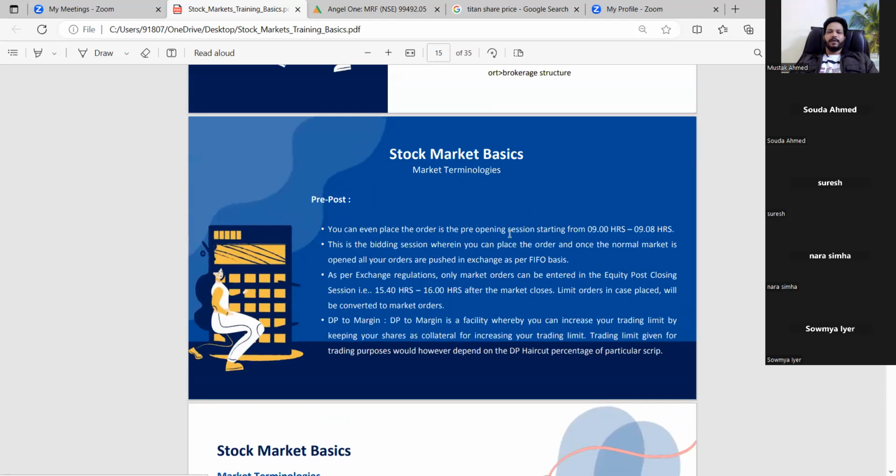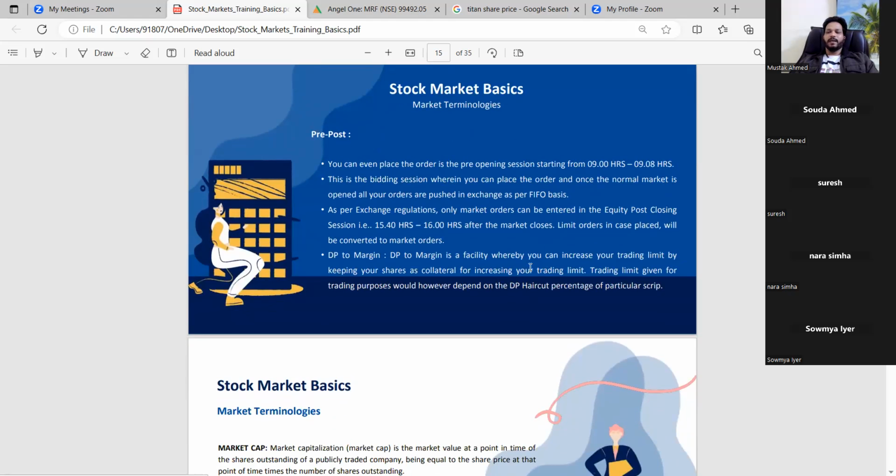Now the stock market timings. Everybody is interested to know about the timing, right? In the morning, 9 to 9:08 is the pre-opening of the market. Anybody can post an order, but we cannot say that everybody will get it executed. It always goes on a FIFO basis, first in first out, so those who go first will get the shares in the pre-market.